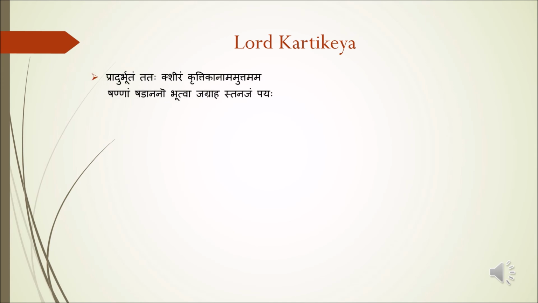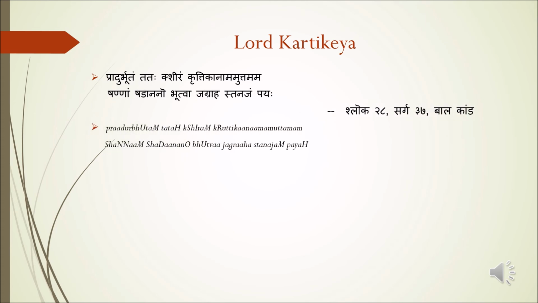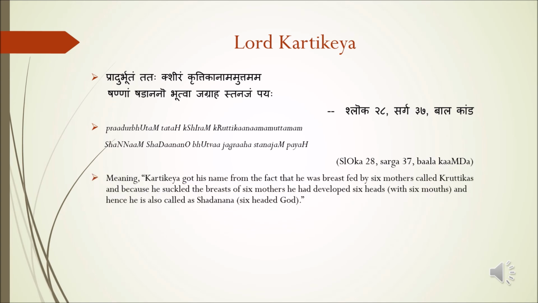Pradurbhutam tathakshiram krutikanamam uttamam shannam shadanano bhutva jagraha sthanajam payaha. Meaning of this hymn is like this. Kartikeya got his name from the fact that he was breastfed by 6 mothers called Kritikas, and because he suckled the breasts of 6 mothers, he had developed 6 heads, and hence he is also called Shadanana, the 6-headed god.